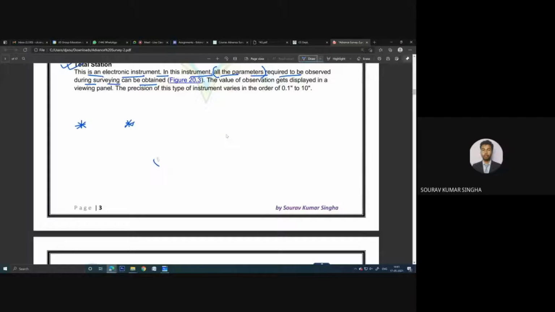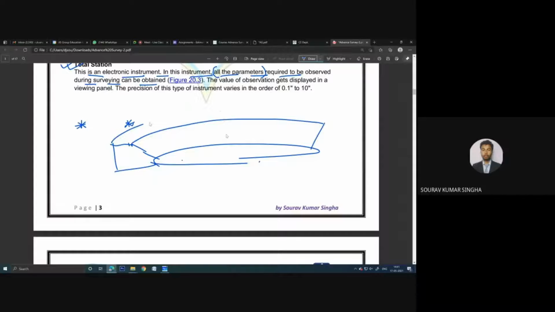Suppose in our college we have seen this kind of field, na? And here we have the stadium, something like this. Here we have the road, and here we have the college. Suppose in this position, someone is taking the reading using this total station. He will take the reading on this point, this point, each and every point to make the boundary of the field. We have taken all these points.